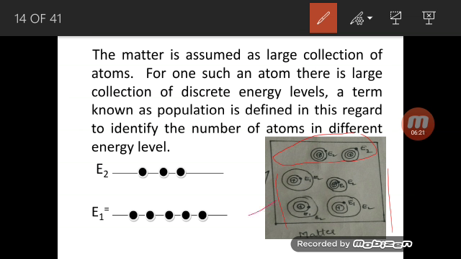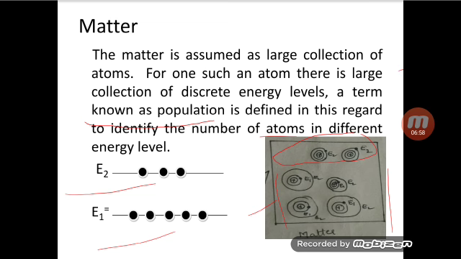Few atoms will be in the E1 energy state, few atoms will be in the E2 energy state. Depending upon the scenario, there may be few atoms in the E3 energy level also. So therefore I can define a term known as population to identify these atoms. You are getting the point? Here also, few atoms in the E2 state, few atoms in the E1 state. So what is this population? Population means count of atoms. Population of an energy level is nothing but the number of atoms in that particular energy level. So let us define population.